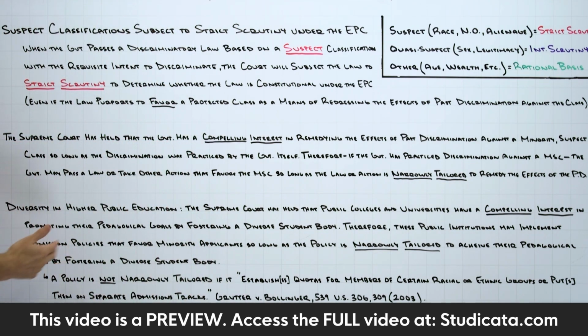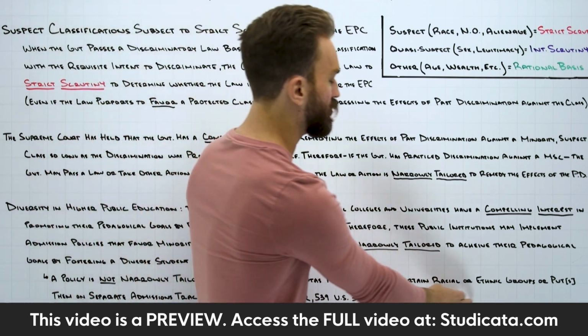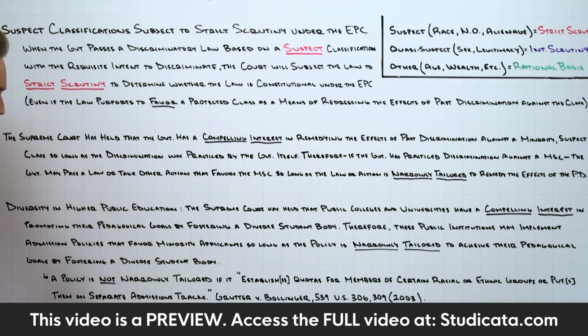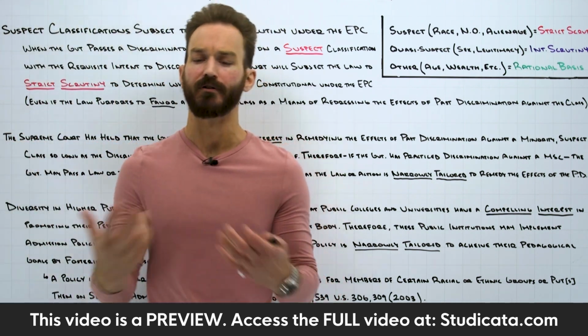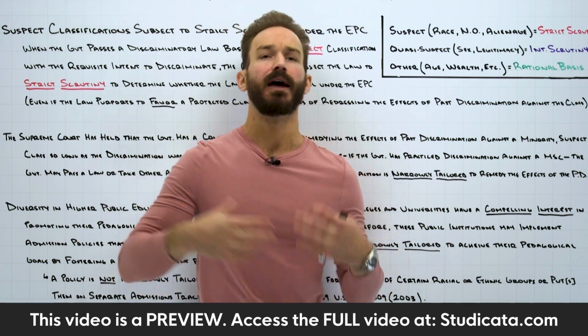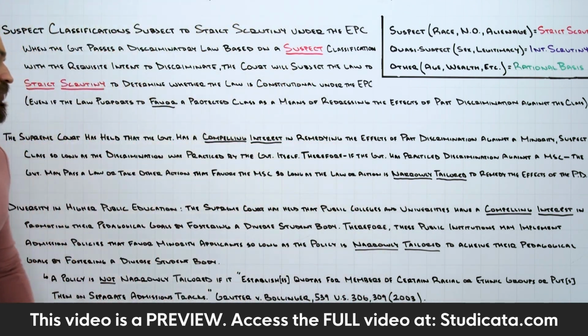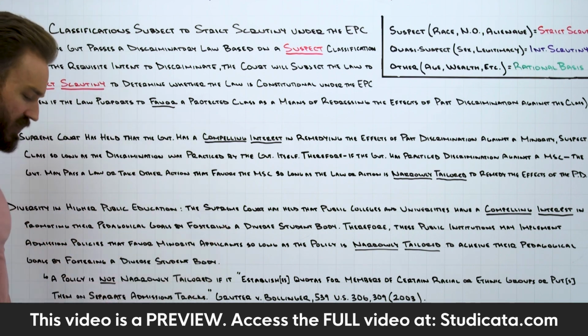So one of the rules you get from the Supreme Court here is a policy is not narrowly tailored if it establishes quotas for members of certain racial or ethnic groups or puts them on separate admission tracks. This comes from Grutter v. Bollinger, a really seminal case on affirmative action and admission decisions at public colleges and universities. So basically what the court is saying is you can't have quotas or separate admission tracks.